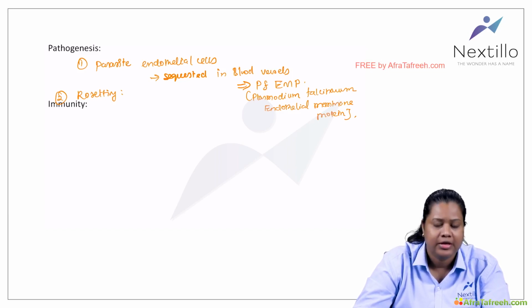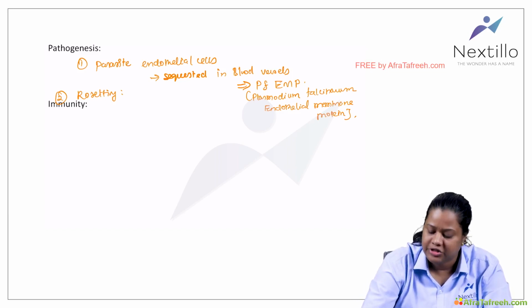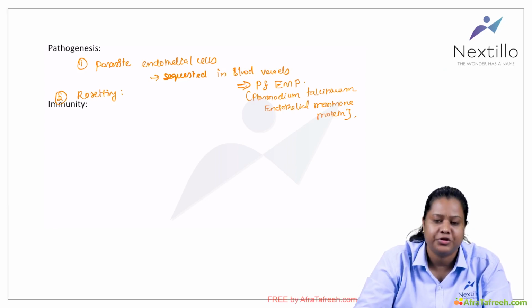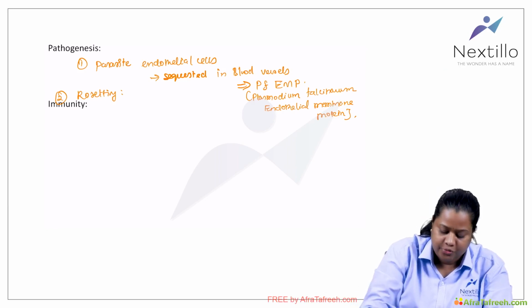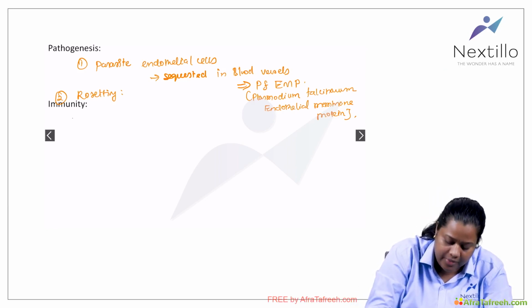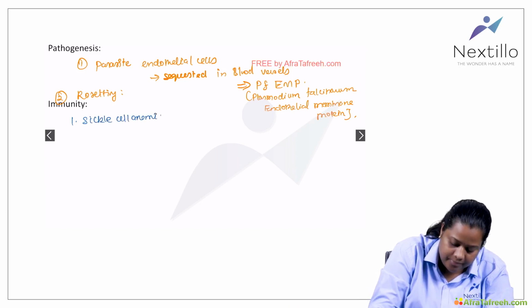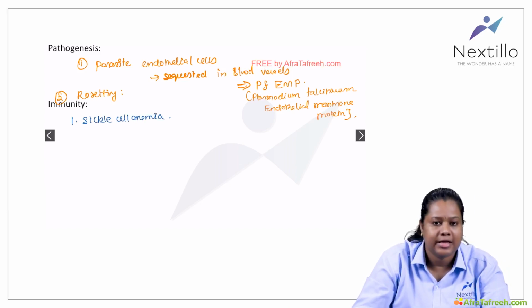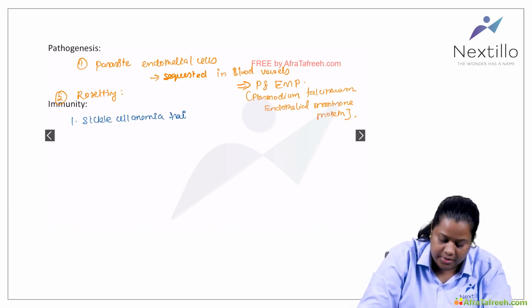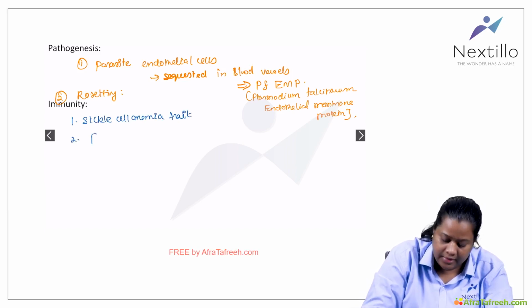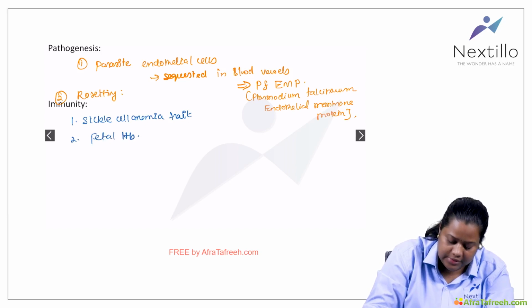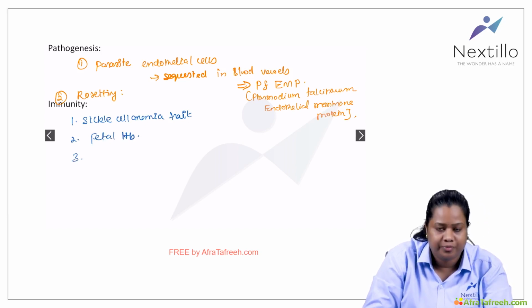Then immunity. Some conditions are inherently resistant to the malarial parasite. So what are they? Conditions like sickle cell trait are resistant to it. Then fetal hemoglobin is resistant to Plasmodium infection.